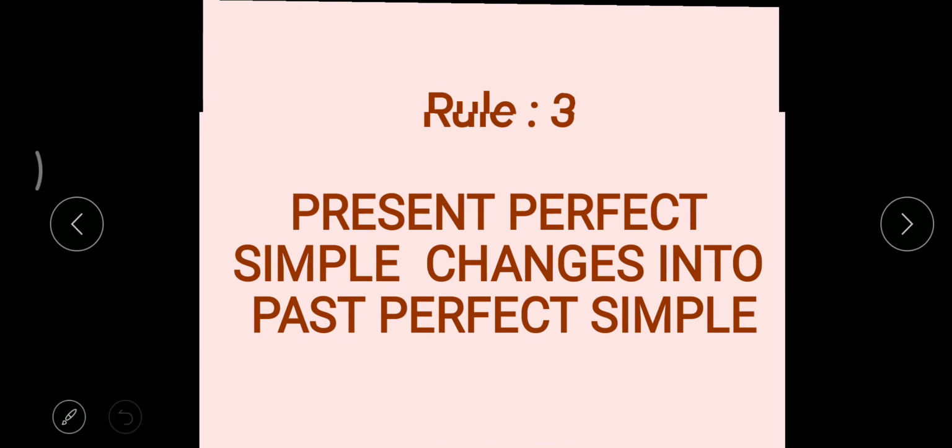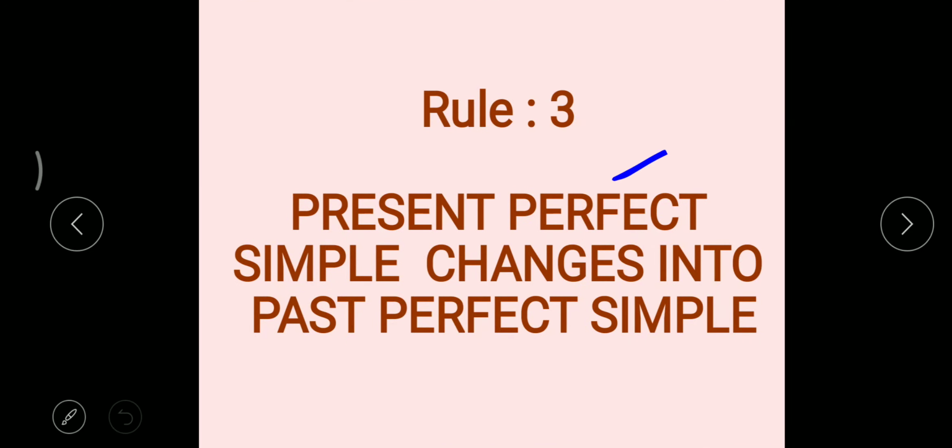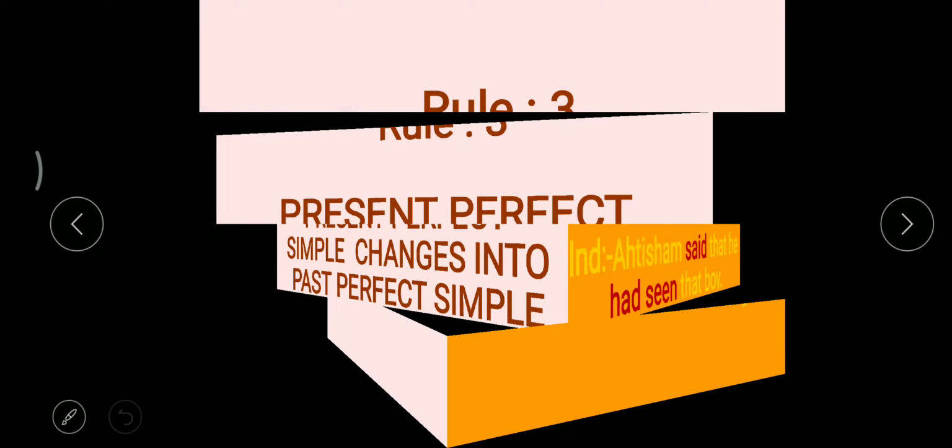Accordingly, now move on to the third rule. If the reported speech is in present perfect simple, it changes into past perfect simple. Simply we say, if it's in present perfect tense, it will change into past perfect tense, like this. Let us see the example.